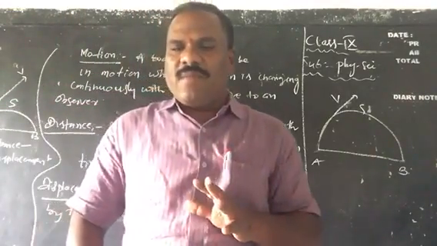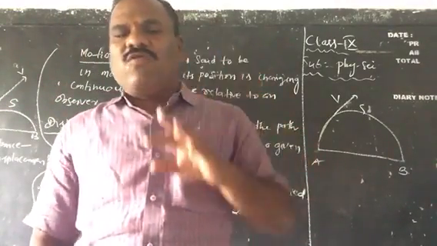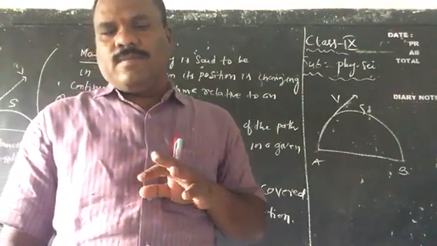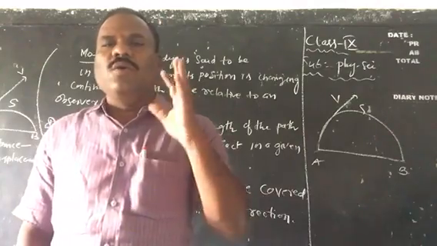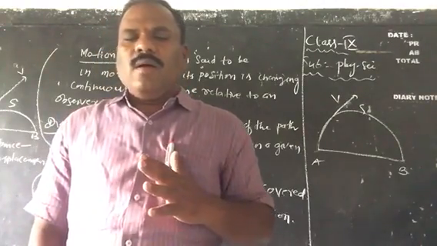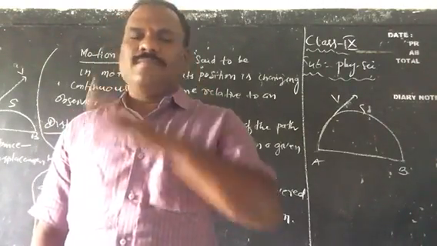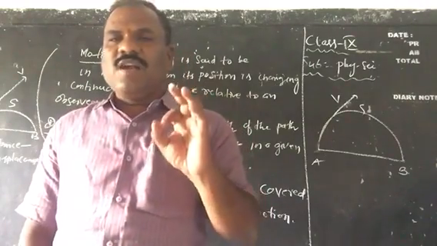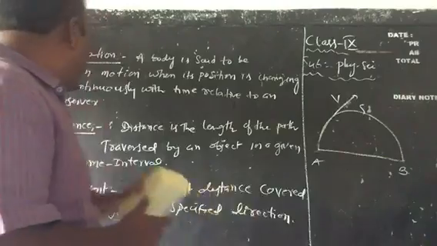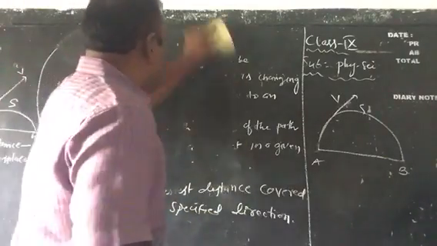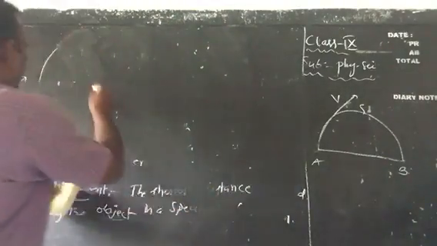To describe the physical situation, some quantities are specified with magnitude as well as direction. Such physical quantities are called vectors. Children, here, vectors and scalars.